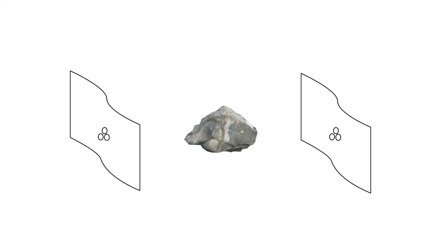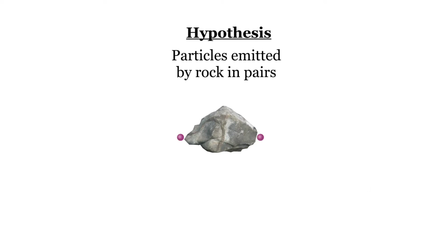What could explain this? Well, let's modify our hypothesis slightly. Suppose instead of the rock mysteriously emitting single particles to the left, it's emitting particles in pairs, one to the left, one to the right. This would perfectly explain why you see holes on both sides and the timing of these holes appearing. So we again have a hypothesis that explains the observations. Now, we could be satisfied with the work done, but can we determine anything else about these particles?